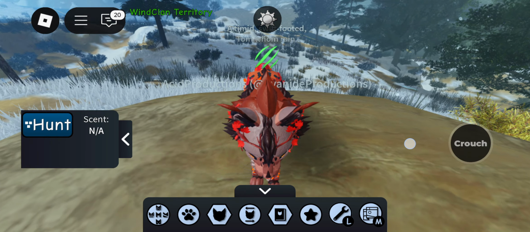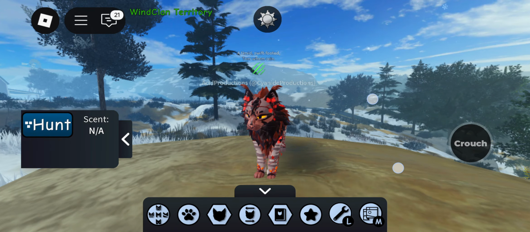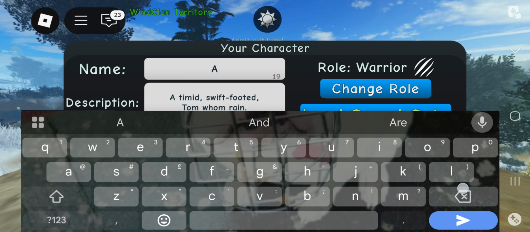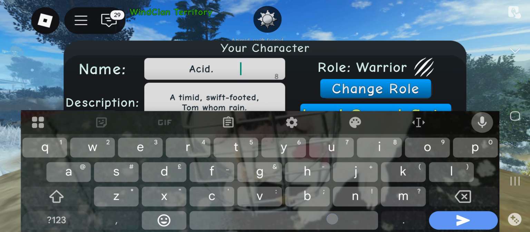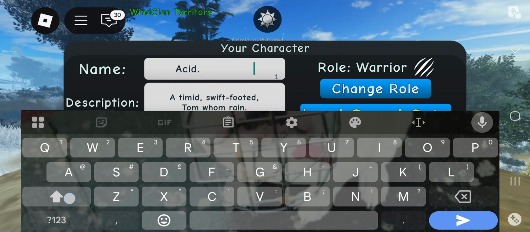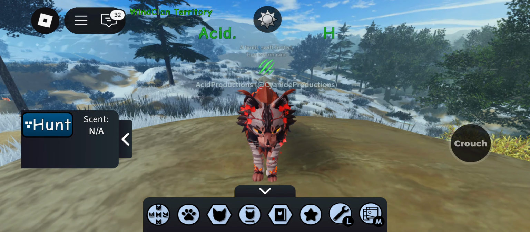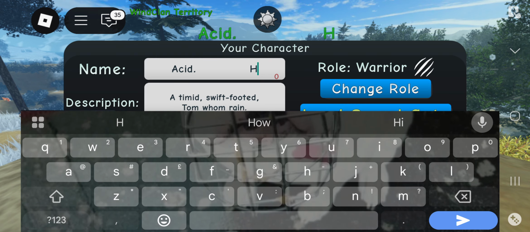Obviously it could be something smaller as well, but this does not work for your name. It doesn't work for your name, but you can sometimes do it like this, but it doesn't always work. You can sometimes just keep putting tab and eventually it will throw it down to the bottom, but it doesn't always work on mobile.